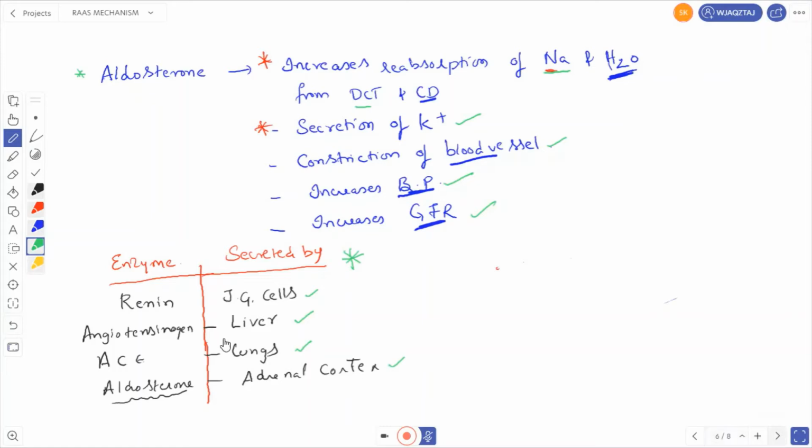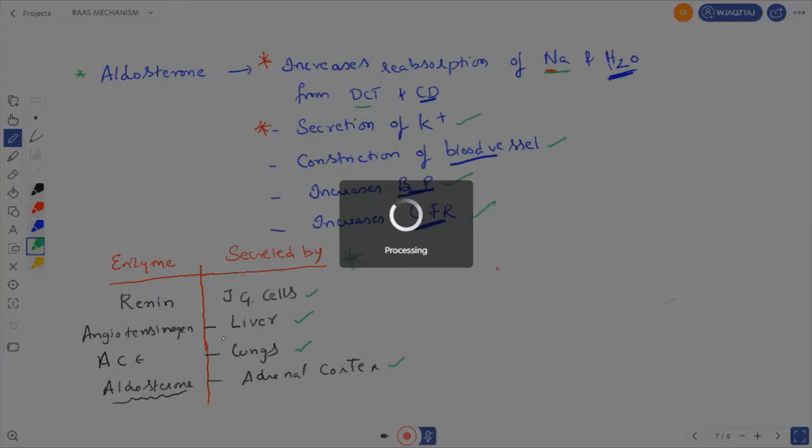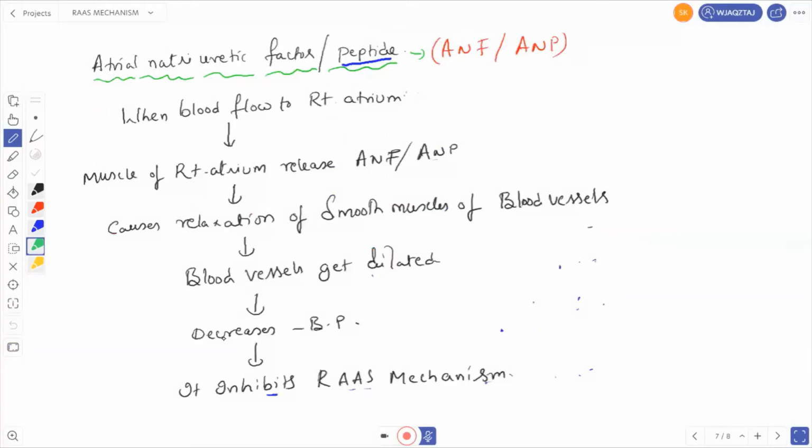There is another one, ANF and ANP, that means atrial natriuretic factor or atrial natriuretic peptide. When the blood flow to the right atrium increases, that means the deoxygenated blood is flowing more into the right atrium, the muscles of the right atrium release ANF or ANP. So the muscles of the right atrium are releasing what? Atrial natriuretic factor or atrial natriuretic peptide.